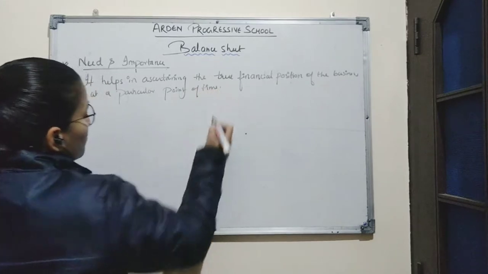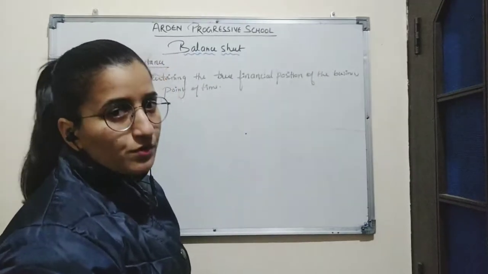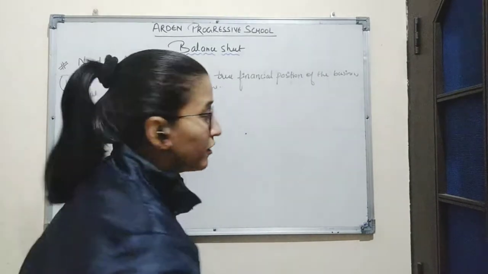So balance sheet is important to be prepared because by preparing balance sheet we can ascertain the true financial position of the business at a particular period of time.